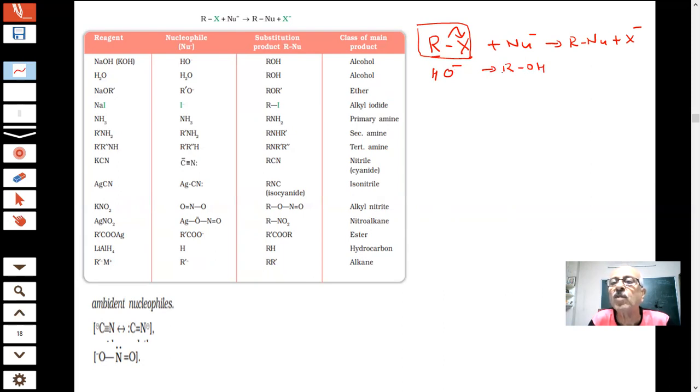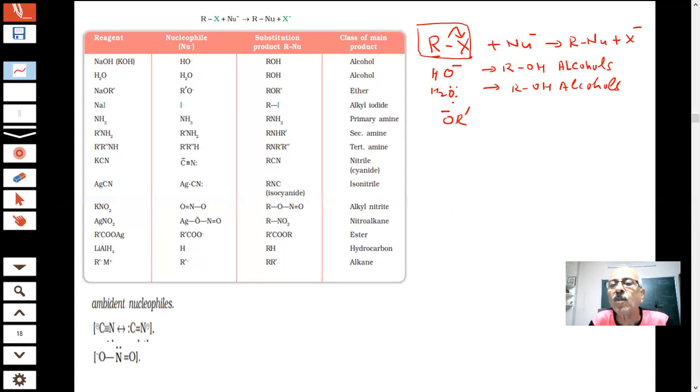If the nucleophile is OH, what is the product? What is the name of these compounds? Alcohols, yes. So you can convert alkyl halide into alcohols. And if you have water, water is also a nucleophile. There is a lone pair of electrons. Again, you are going to get alcohols.